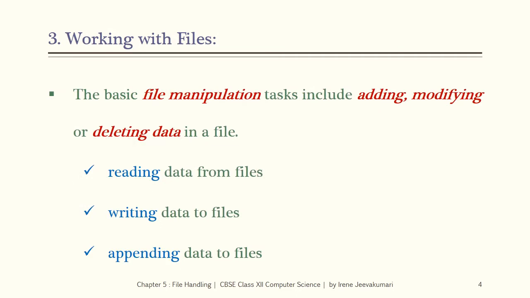The basic file manipulation tasks include adding, modifying or deleting data in a file, which in turn include any one or the combination of the following operations. They are reading data from files, writing data to files or appending data to files. So the basic file manipulation tasks include reading data from files or writing data to files or appending data to files.